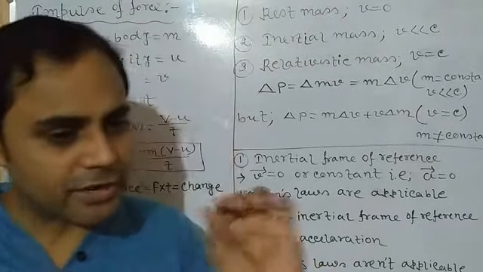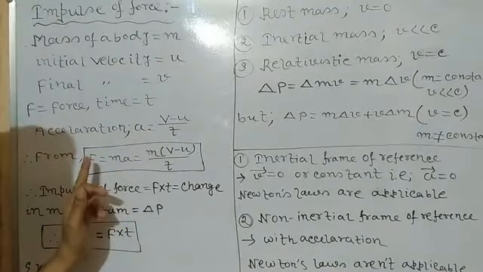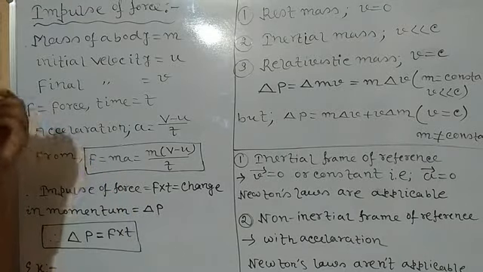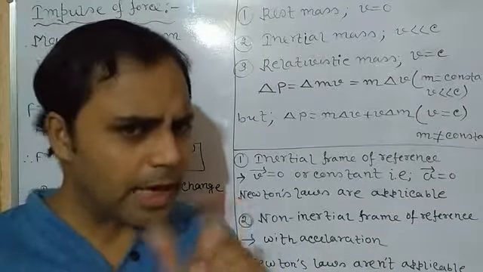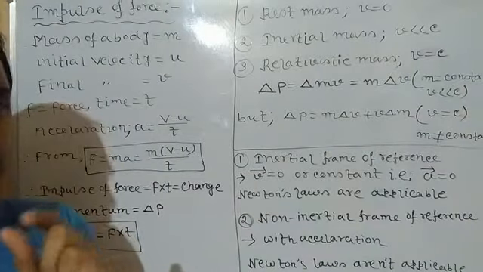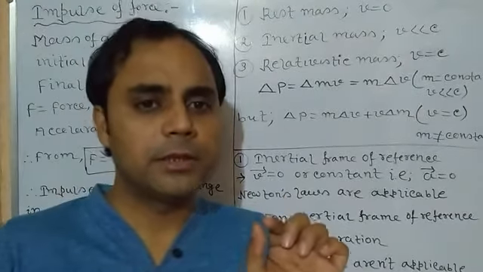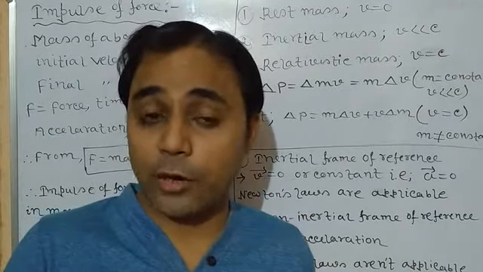And it can create acceleration on the body. So from that acceleration and knowing the mass of the body, we can easily find out the applied force, F is equal to ma. But in case of impulse of force, that is kicking a ball, a ping pong ball, or hitting, since the time period is very small, it acts very momentarily. So for a very small period of time, it can change velocity also, but it cannot be measured so easily.